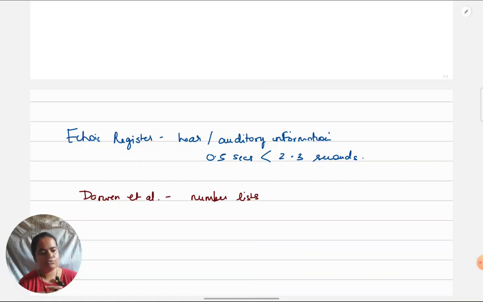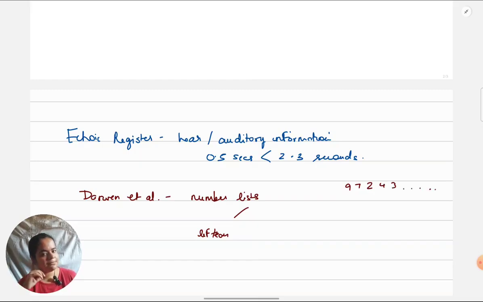Regardless of what they had to hear, like we saw in Sperling's variation study, he presented them in three different ways. Like in Sperling's variation, there were three tones which participants were trained on. Here, what Darwin would do is make participants wear earphones, and on that, the number list would come. Sometimes a number list would come, say, on the left here. So on some trials, any random numbers are being spoken out. Say I'm a participant, on my left here I can hear 9, 7, 2, 4, 3. Like this, some list is being read out.